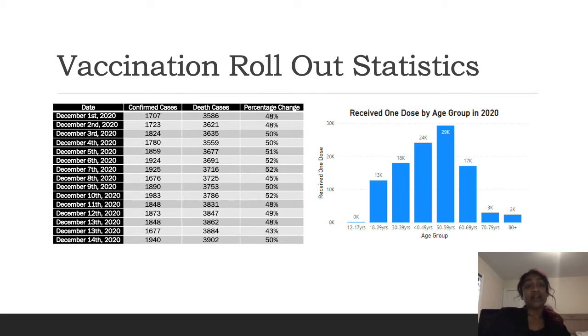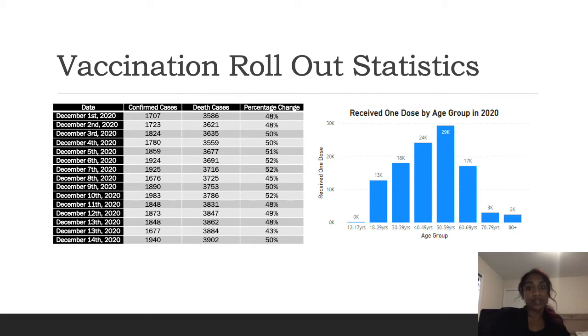The vaccination was first rolled out on December 15th, 2020. As soon as it came out, we can see that many people got vaccinated as soon as possible, particularly the age groups between 40 and 59, who were the first to get their first doses.